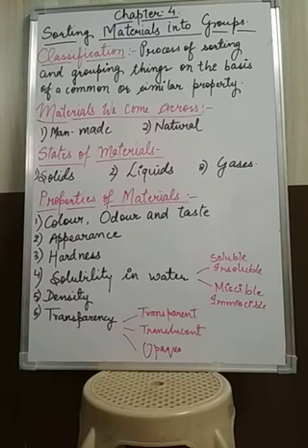Next property is hardness. When you touch the surface, if that surface appears rough, then it must be a hard surface which cannot be compressed or pressed easily. And the soft one can be easily compressed or pressed. An example of a hard substance is rock, stone or metallic things. Examples of soft substances are cotton or wool, which can be easily compressed.